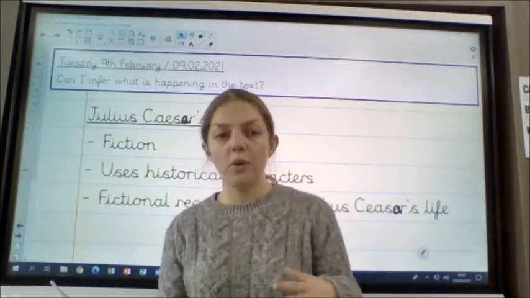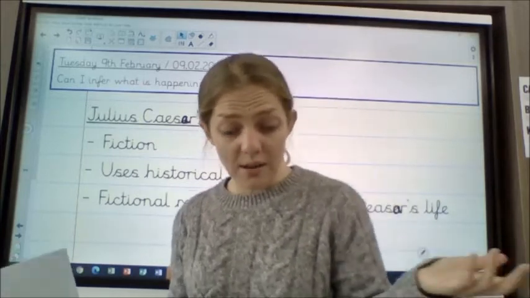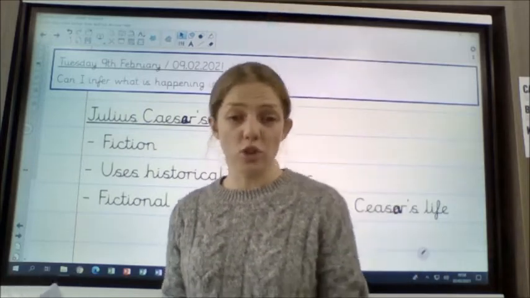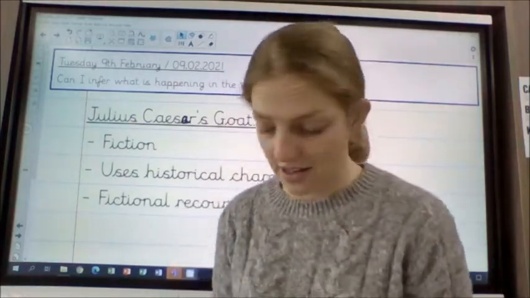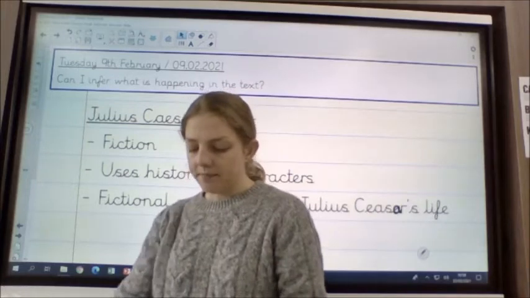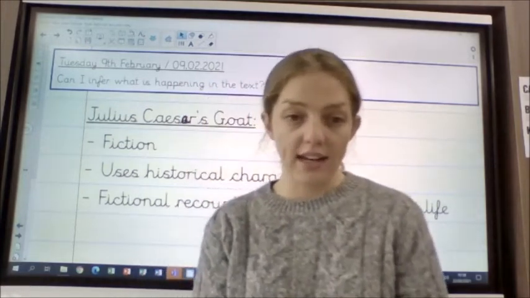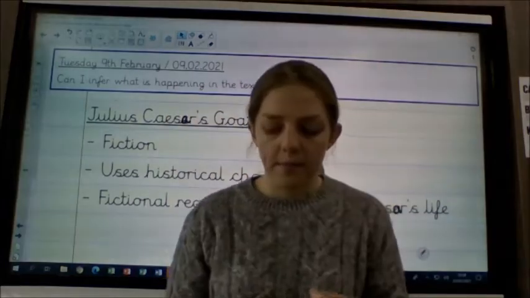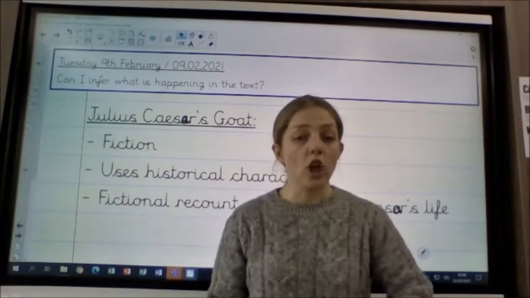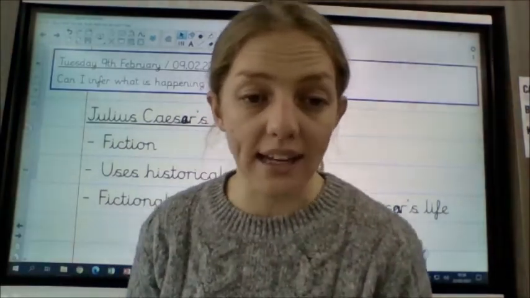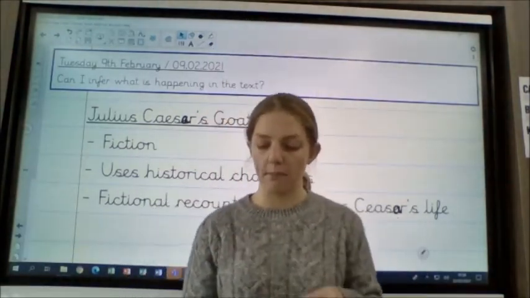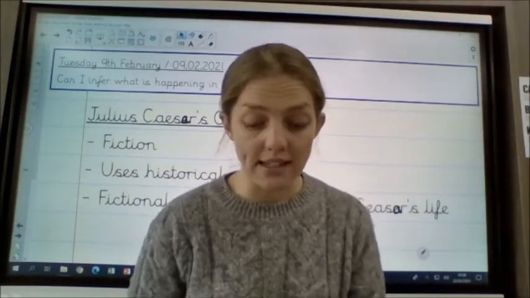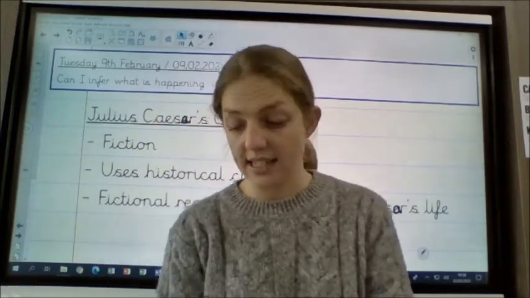So what happens is Julius employs one of the officers to look after his goat, and his officer doesn't want to do it because of how smelly Butter is. Okay. So in this extract, we're looking at chapter 2, and in chapter 2, Caesar is going to his sworn enemy Pompey. Okay, so he's going to his sworn enemy Pompey, and he's a rival of Pompey. He doesn't like him, and he's going to confront Pompey's army. So that's what this extract is about.